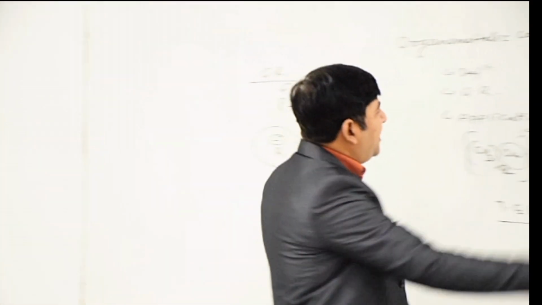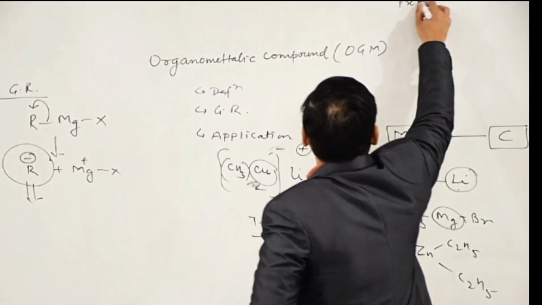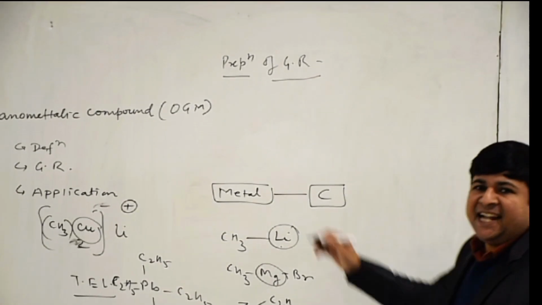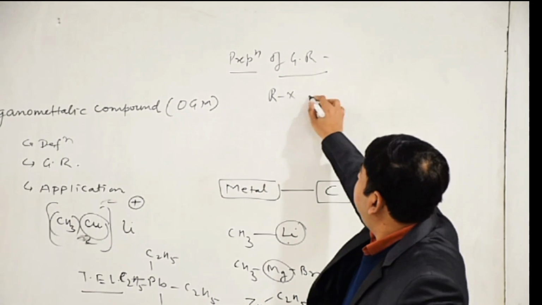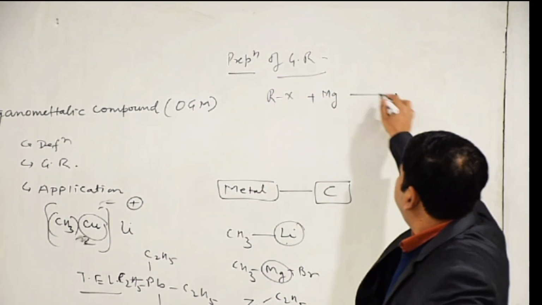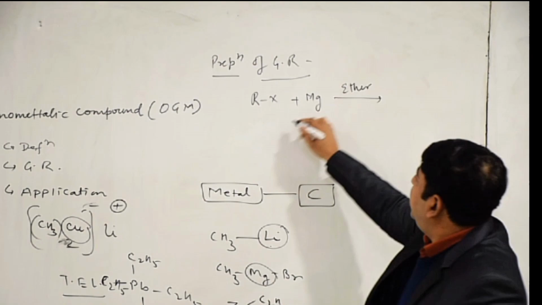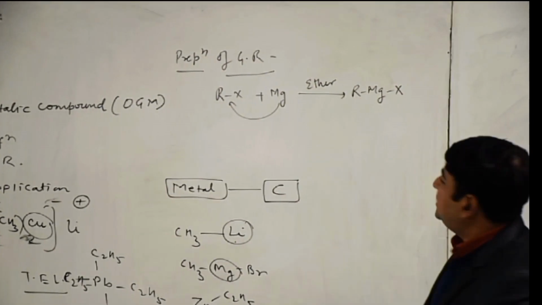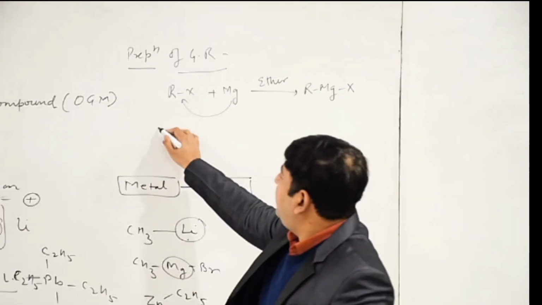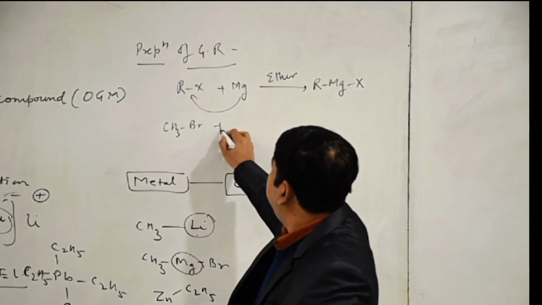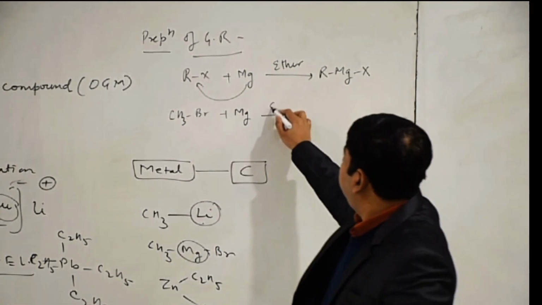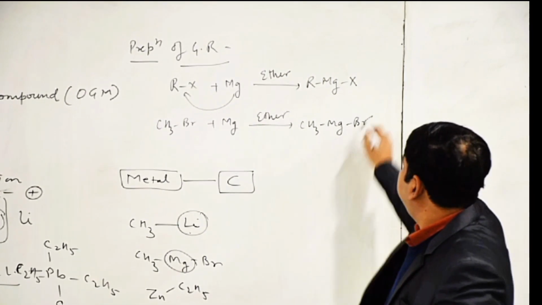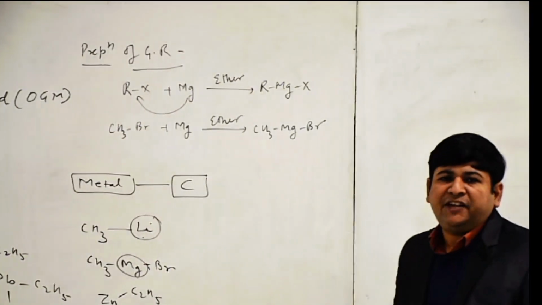So what is the preparation? Preparation of Grignard reagent. When alkyl halide, this is alkyl halide, is treated with magnesium in presence of ether, it will form RMgX. This is Grignard reagent. So we can check: if we take CH3Br and react with magnesium in presence of ether, we will get CH3MgBr. So in this way, this is the preparation of Grignard reagent.